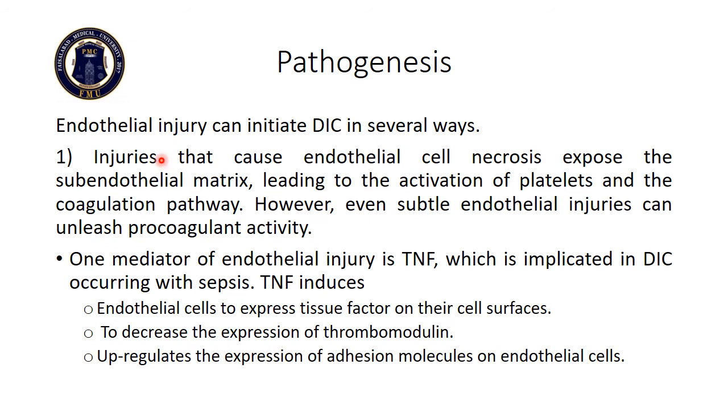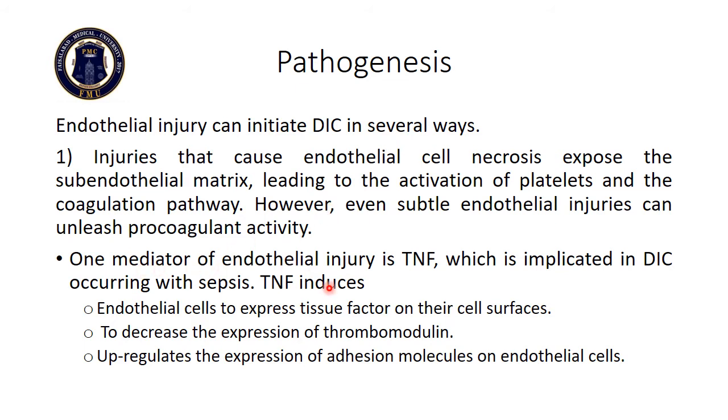Now, how can endothelial injury initiate DIC? There are several ways. The first one is injuries that cause endothelial cell necrosis. They expose the subendothelial matrix. This subendothelial matrix is an excellent activator of platelets and the coagulation pathway. However, even small endothelial injuries can also start procoagulant activity.